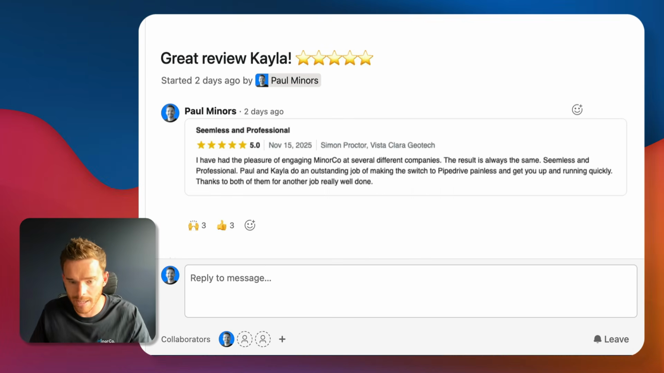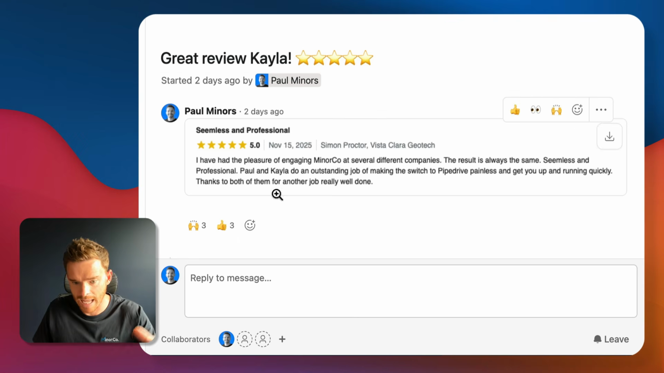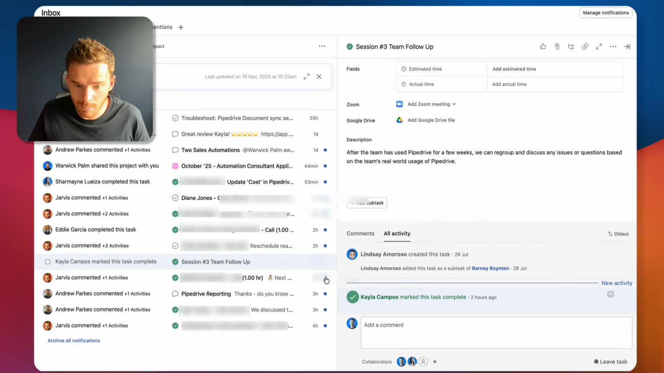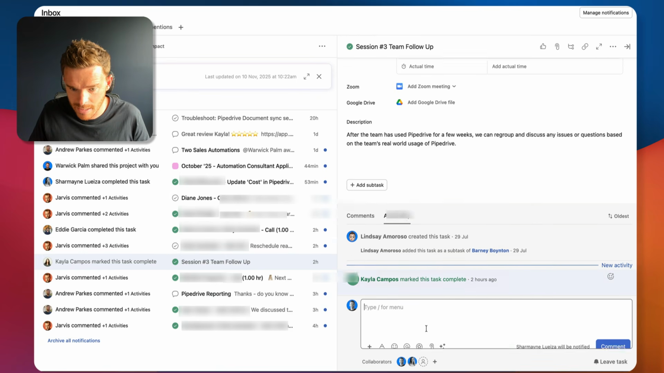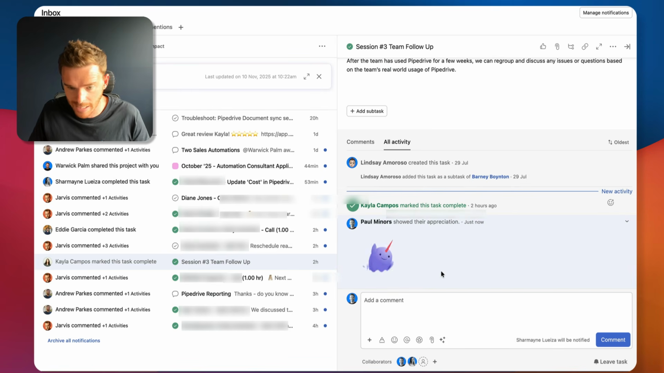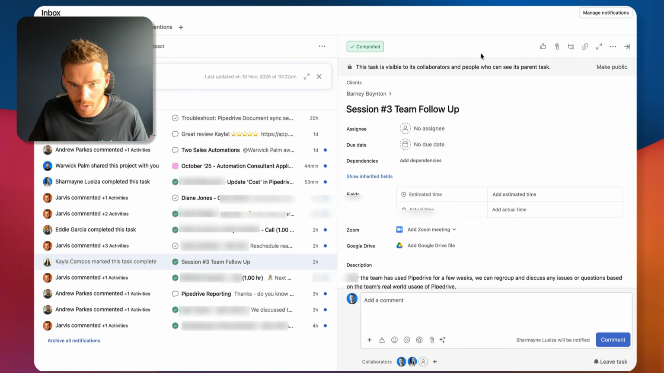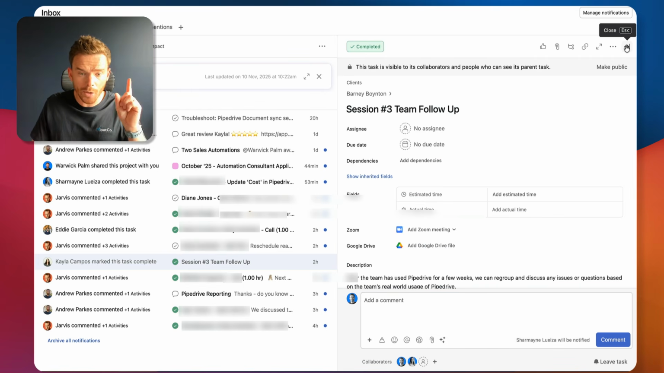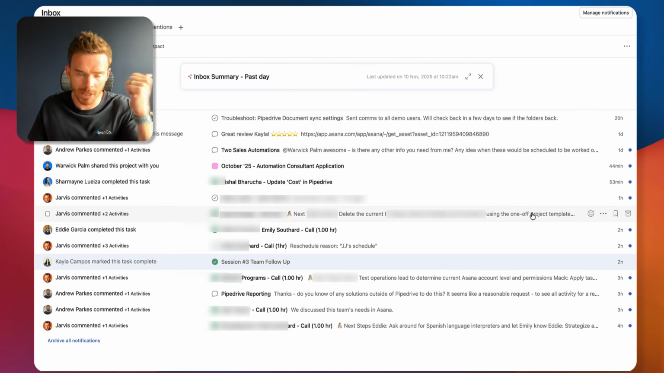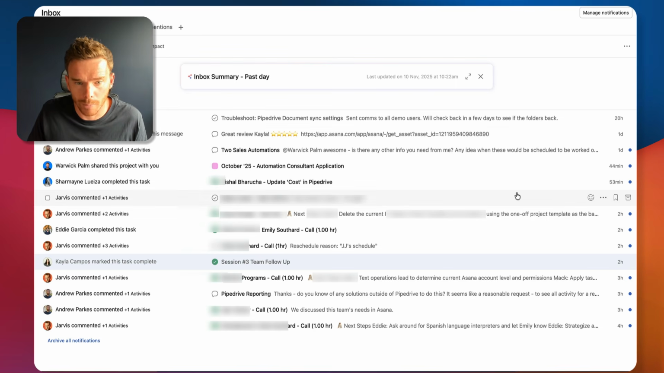So we've just posted a message in our team here, and people have reacted to that, which is nice. You can see things like tasks being completed. So I can see Kayla has marked that as done, and I can respond with an appreciation, or I can comment if I need to. I can reopen the task if I need to. The important habit or best practice with this inbox, number one, is make sure you're checking it at least a couple of times a day, if not more, as you start to use Asana more and more.